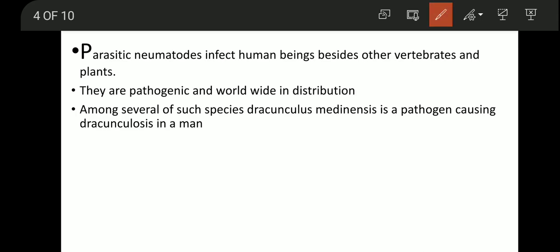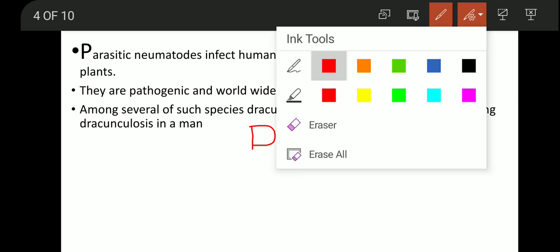Pathogenic means they are harmful, they carry pathogens. Pathogens means disease causing organisms. What if someone asks you what pathogenic means? Pathogenic means they are disease causing, whatever the disease may be.